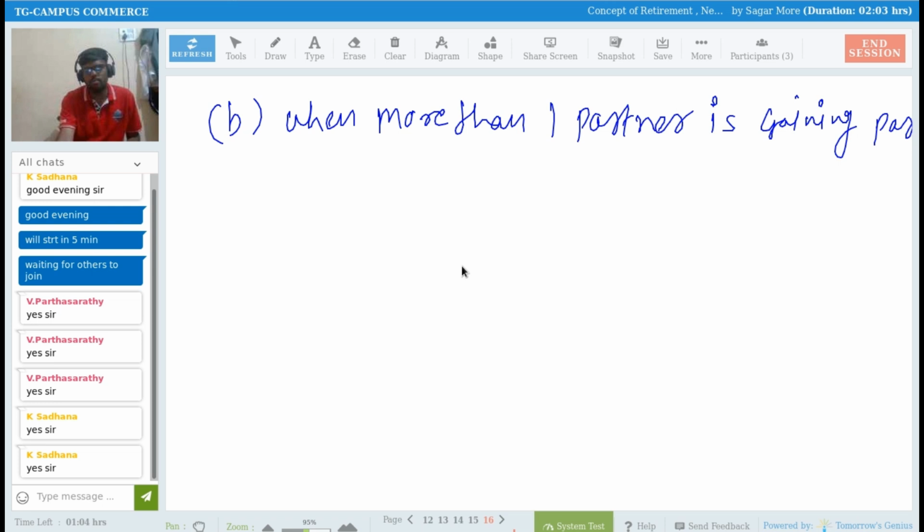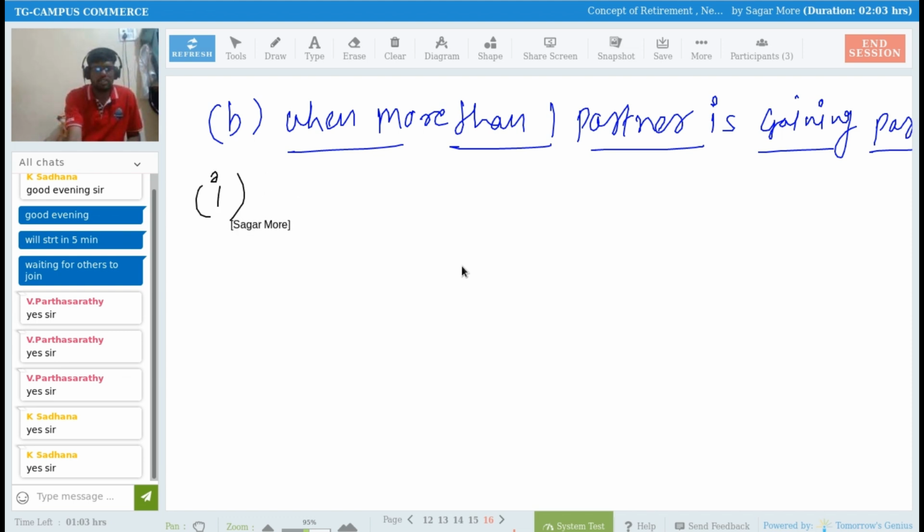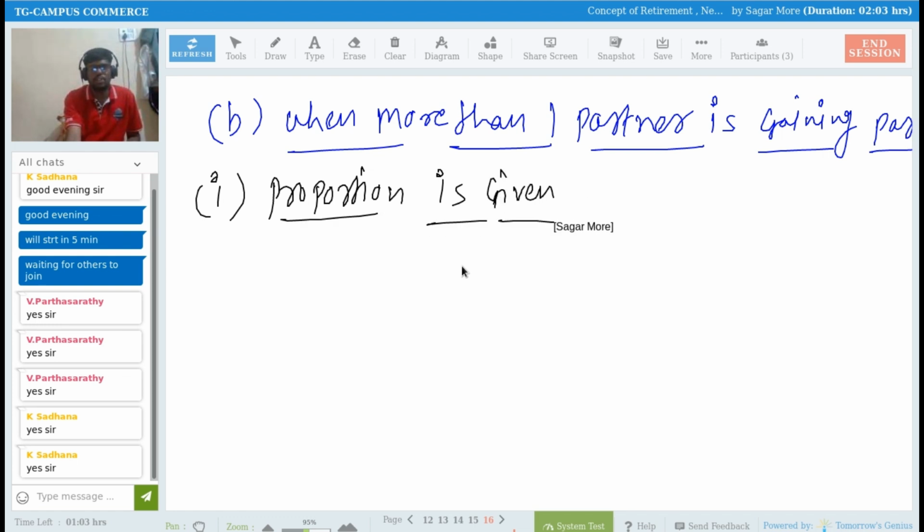In such a scenario, the first case we studied, proportion is given, sir. Proportion in which they are going to enjoy the retiring partner's share is given in the question. So if it is given, then we have to follow the steps.